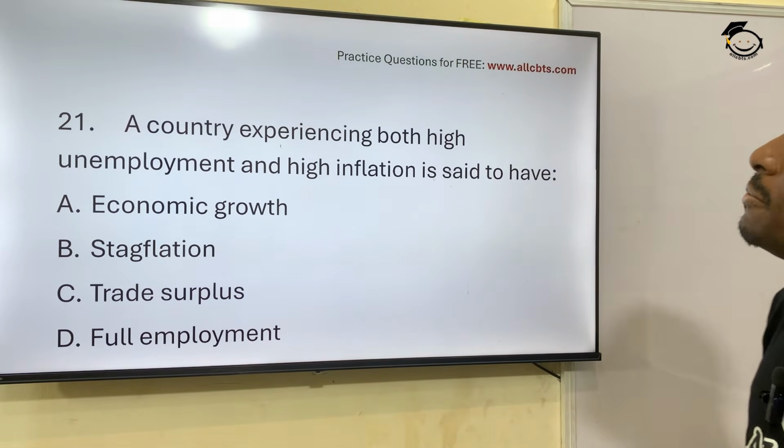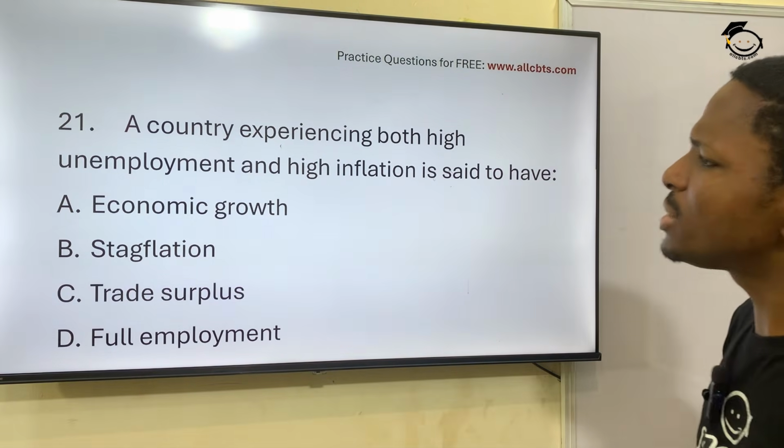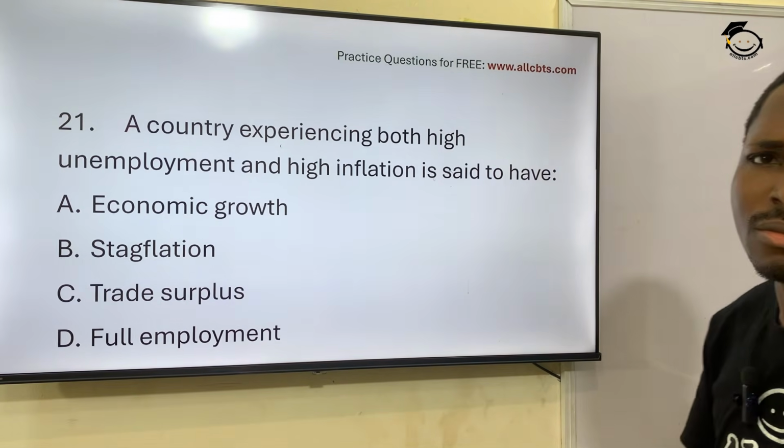Question 21 now. A country experiencing both high unemployment and high inflation.